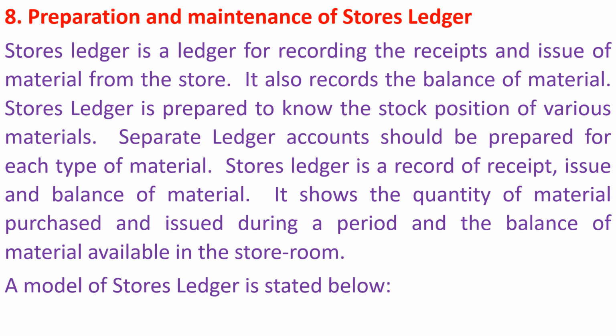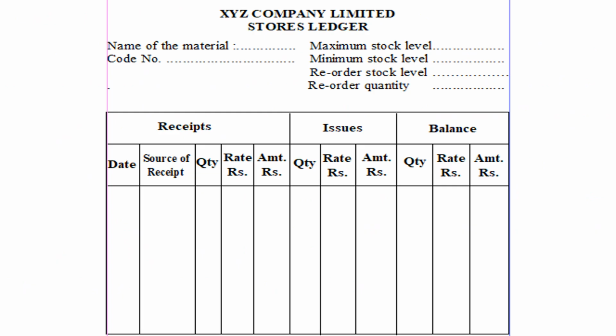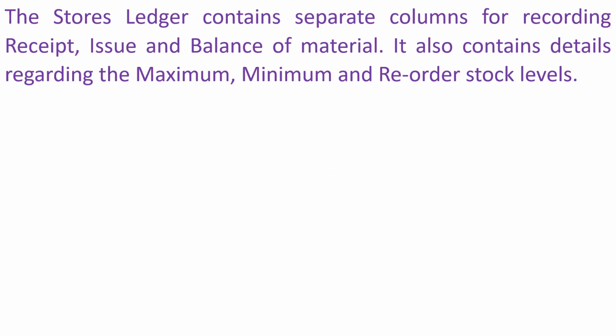It shows the quantity of material purchased and issued during a period and the balance of material available in the store room. A model of store's ledger is stated below. The store's ledger contains separate columns for recording receipt, issue and balance of material. It also contains details regarding the maximum, minimum and reorder stock levels.